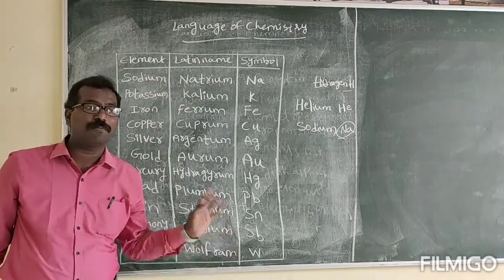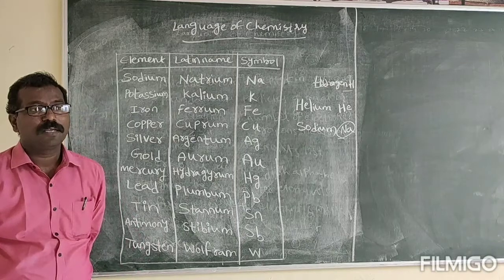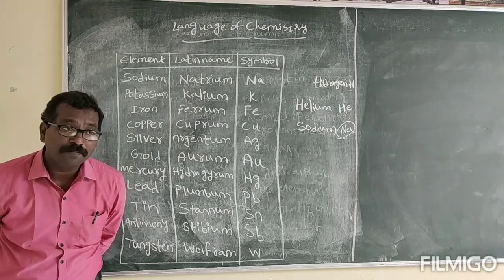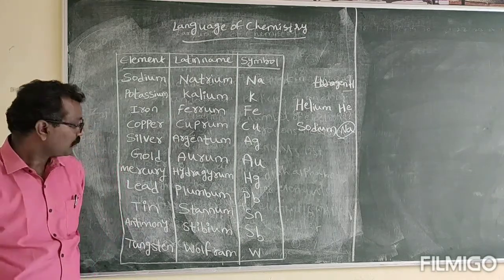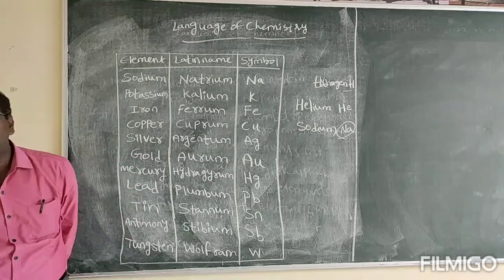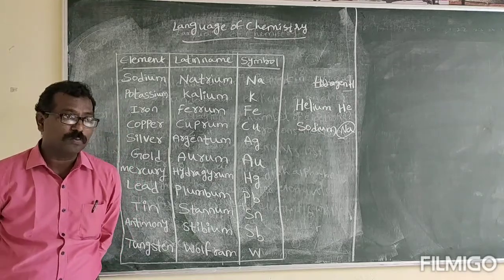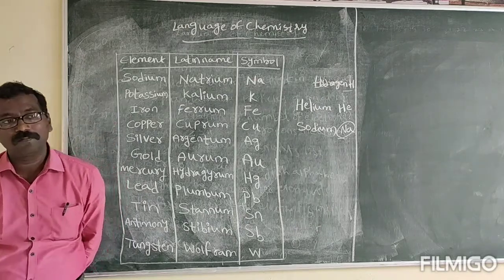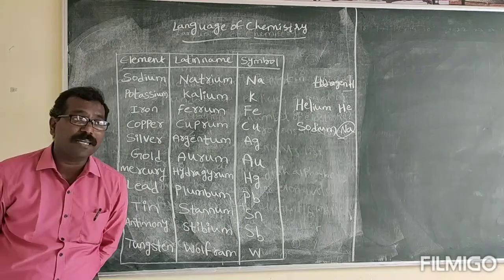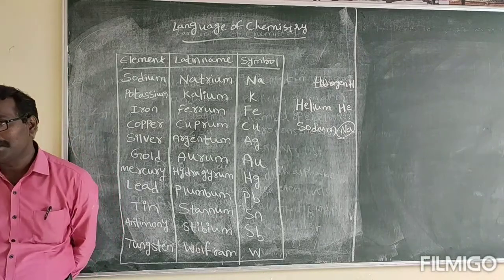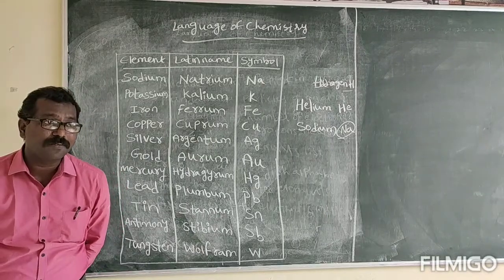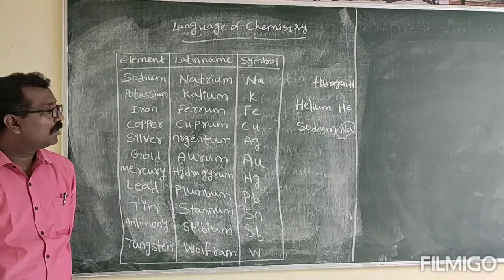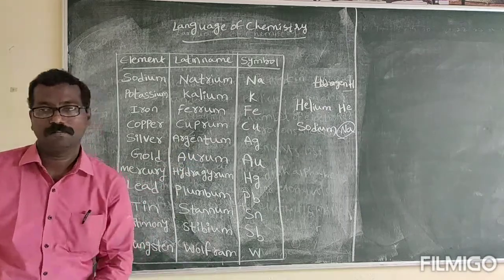What is the symbol of potassium? K. Latin name kalium. What is the symbol of gold? Au. The Latin name is aurum. What is the symbol of iron? Fe. The Latin name is ferrum. Okay, so please note down.